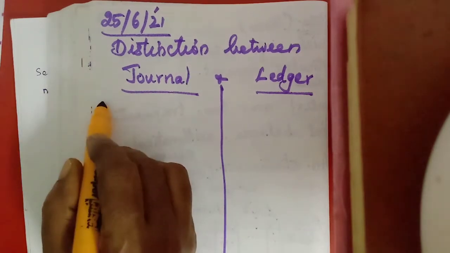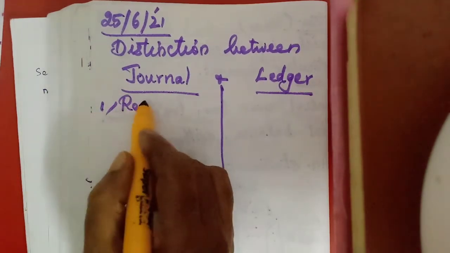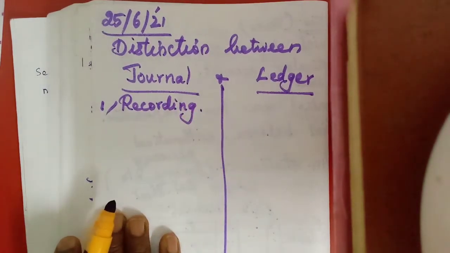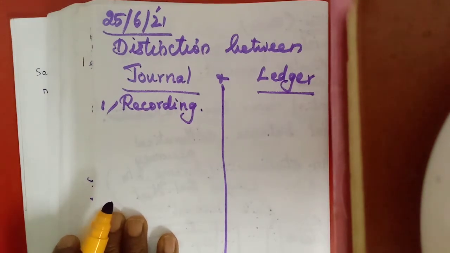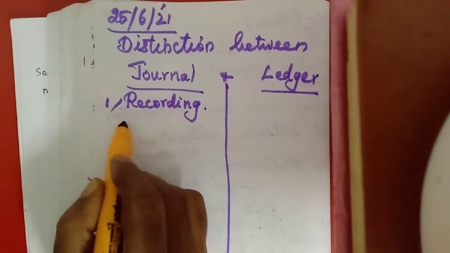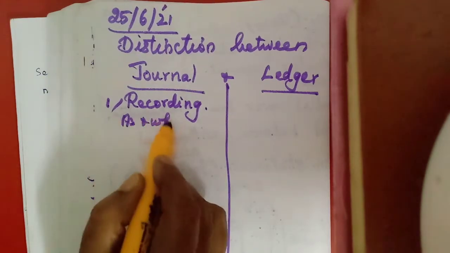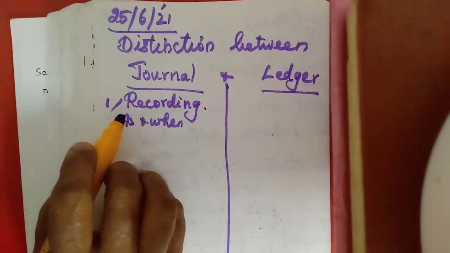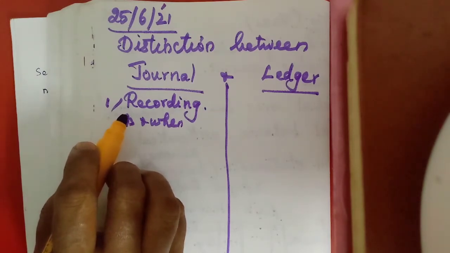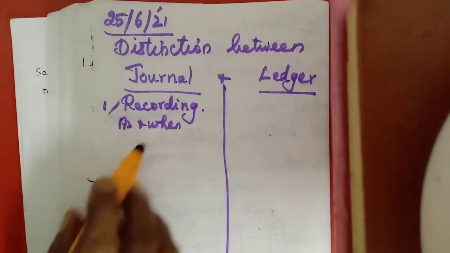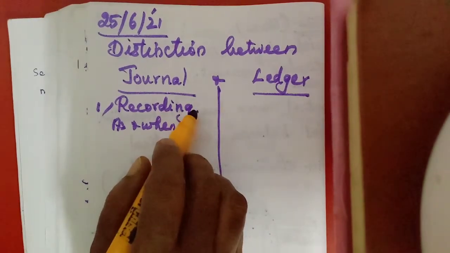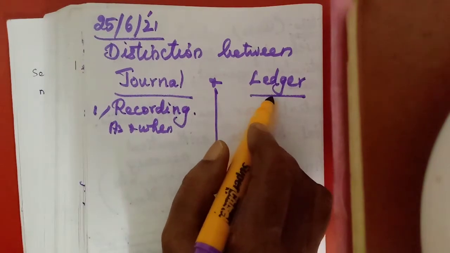Okay, the first one is recording. In recording, how do we record? When we record, as and when the transactions take place, whenever a transaction takes place, we prepare the journal entries. Now we have made cash sales, so immediately we will make the entry for cash sales or cash purchases. So as and when the transactions take place, the journal entries will be prepared in the journal.